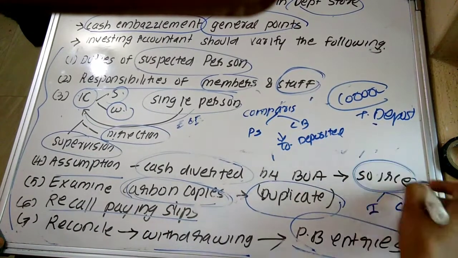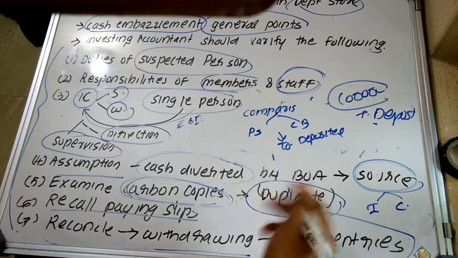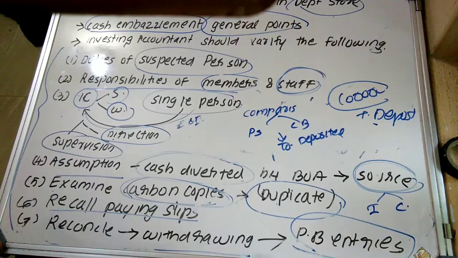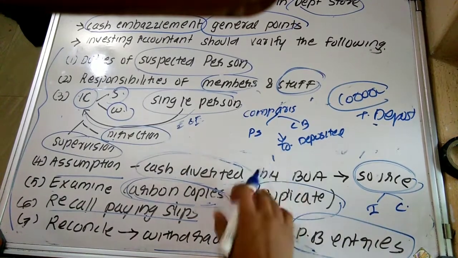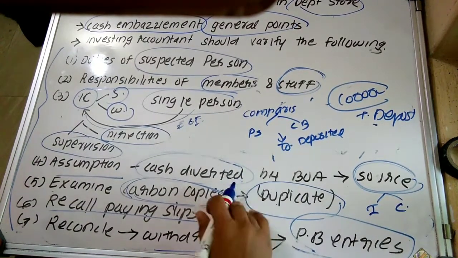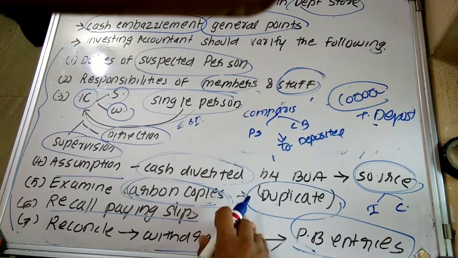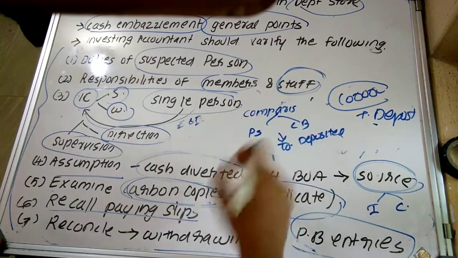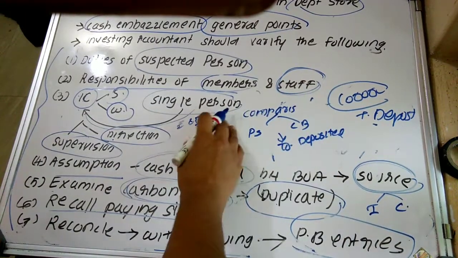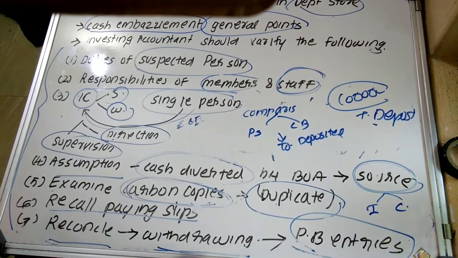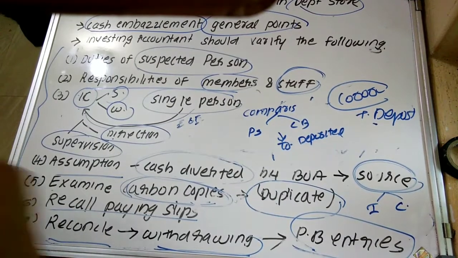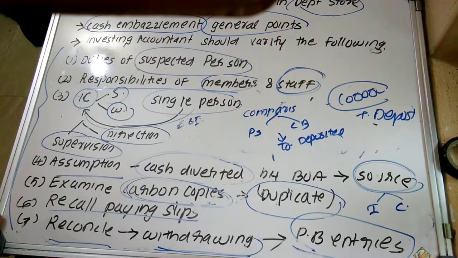In that case, he has to examine or verify the different sources through which they are getting cash. Examine the carbon copy which has been marked duplicate so as to determine whether it is in respect of a receipt which has already been issued. Then recalling the paying slip. By that they can understand the total amount of deposit which has been made by the said concern. Reconcile withdrawals with the entries in the passbook. So this is the answer to question number 13. Moving towards question 14.